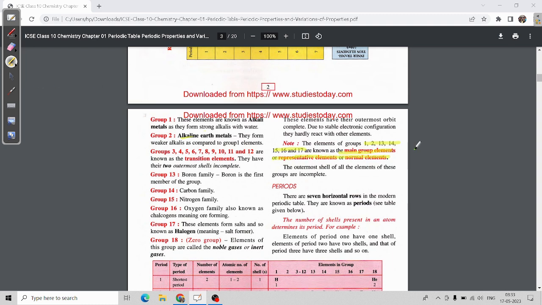That means alkali metals, alkaline earth metals, then the boron, carbon, nitrogen and oxygen families, and halogens. Not noble gases, only till halogens. They are known as main group elements because we mainly study these elements only. We do not mainly study the transition or inner transition elements.